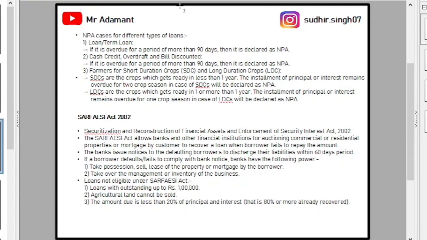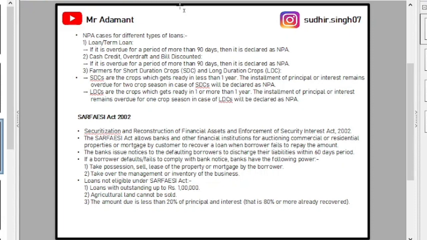Now we will talk about the long duration crops. Long duration crops are crops which get ready in 1 year or more than 1 year. The example is coconut. Then in fruit we can take the example of mango. So those are long duration crops. For long duration crops, if the interest amount is overdue for one crop season, we declare that asset as NPA.